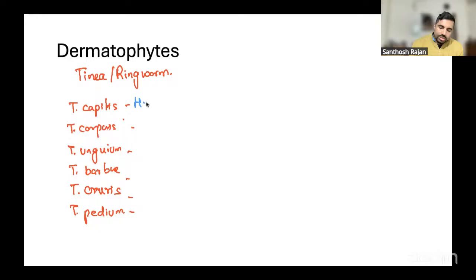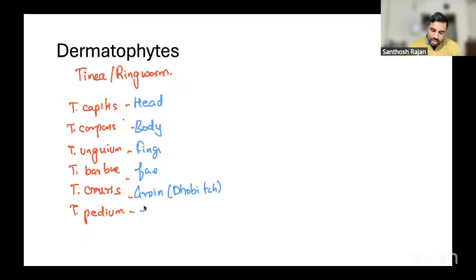So tinea capitis means infection in the head, corporis the body, unguium the nail, barbae on the face, cruris again the groin region, we call it dhobi itch, and pedis is in the feet, so you call it athlete's foot. So these are the dermatophytes. Usually, itchy ringworm infections are called dermatophytoses.